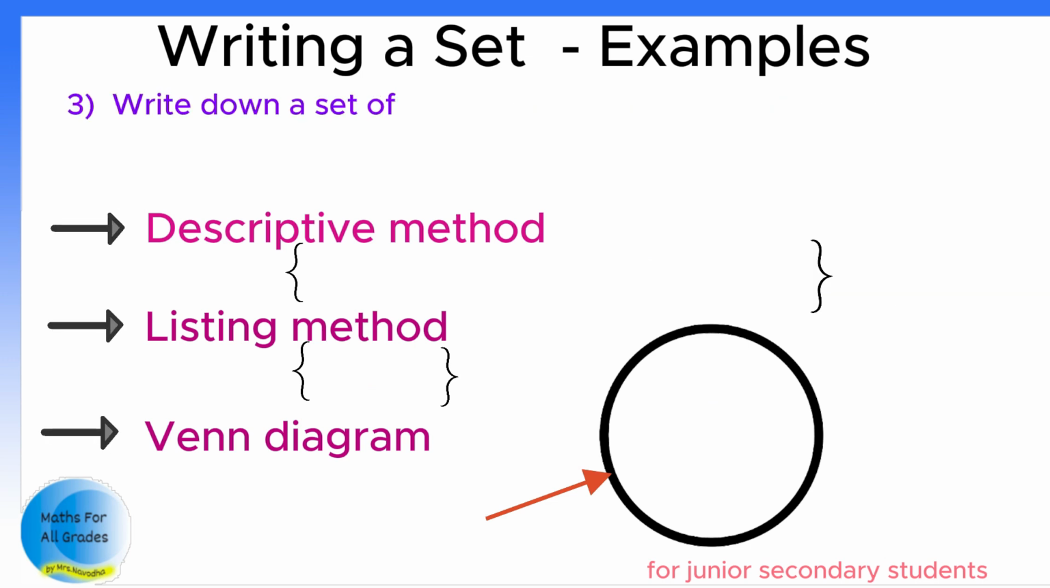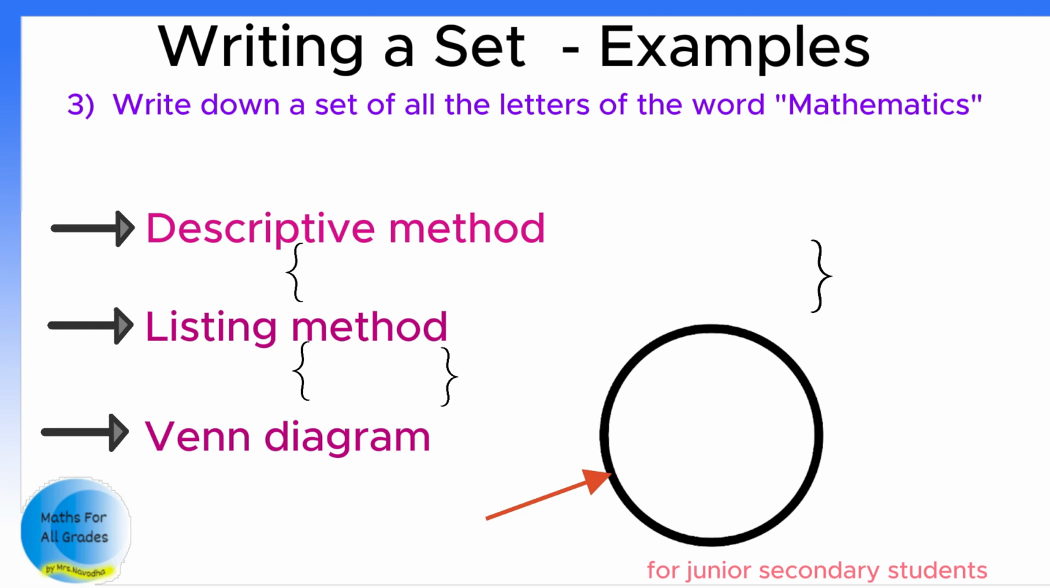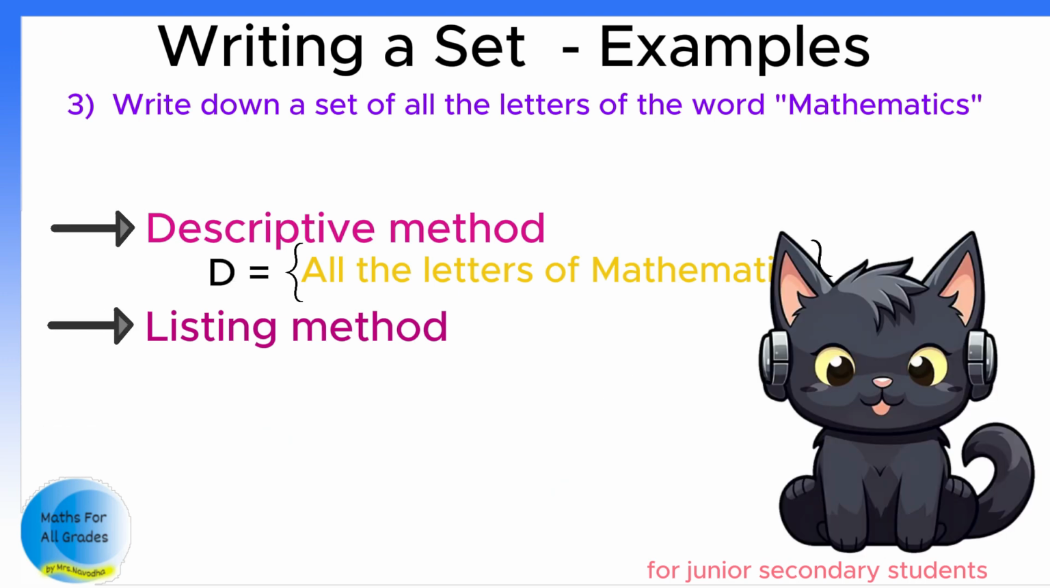Next example, write down a set of all the letters of the word mathematics. So you have to write all the letters of this word mathematics. If you are going to write this set in the descriptive method, we write the statement of all the letters of mathematics within curly brackets and then we name the set using a capital letter. I'll take D. Okay, now listen carefully. Here you will learn something new.